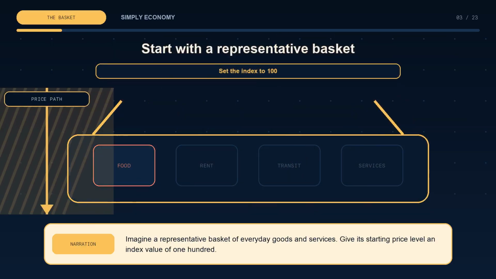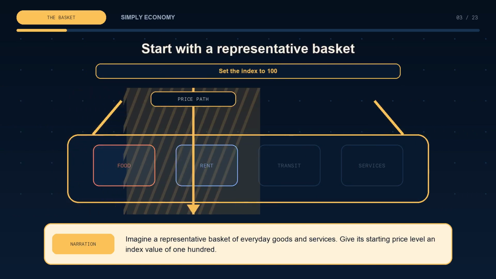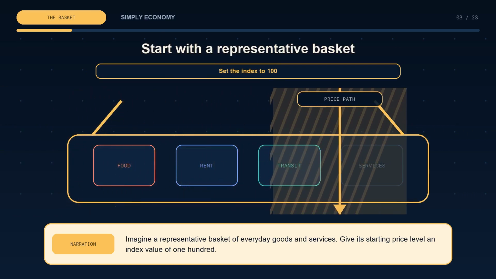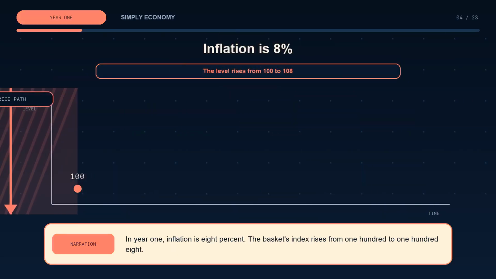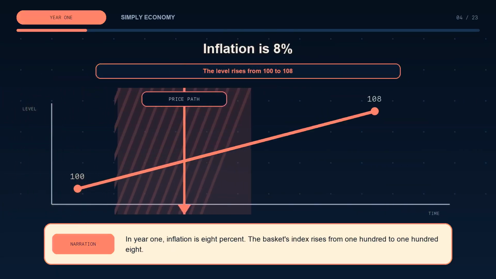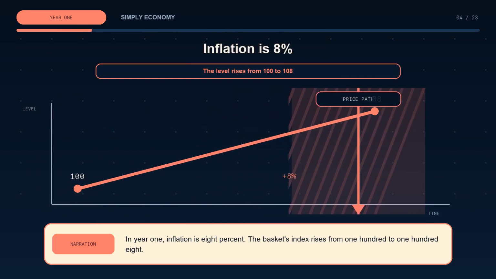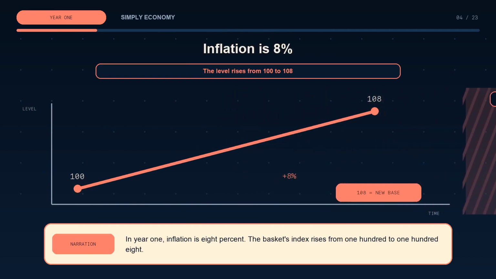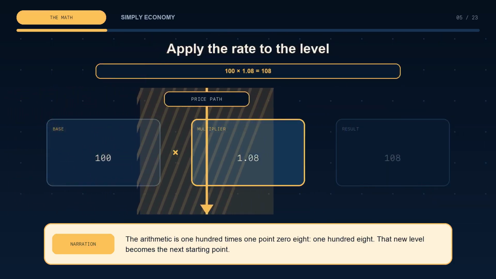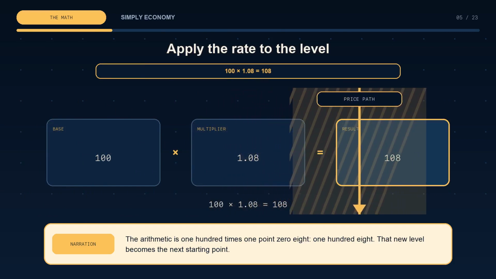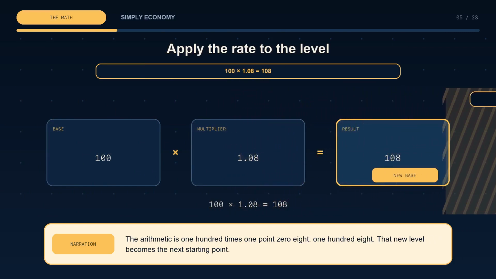Imagine a representative basket of everyday goods and services. Give its starting price level an index value of 100. In year 1, inflation is 8%. The basket's index rises from 100 to 108. The arithmetic is 100 times 1.08, 108. That new level becomes the next starting point.